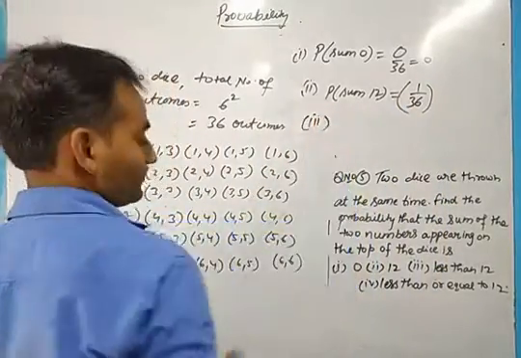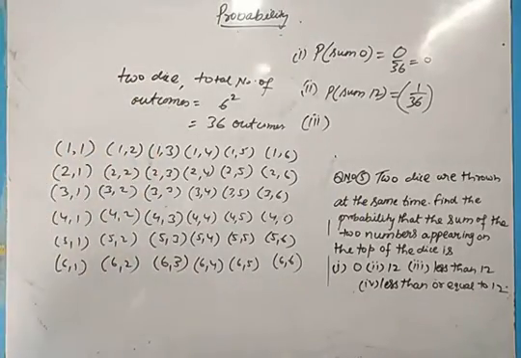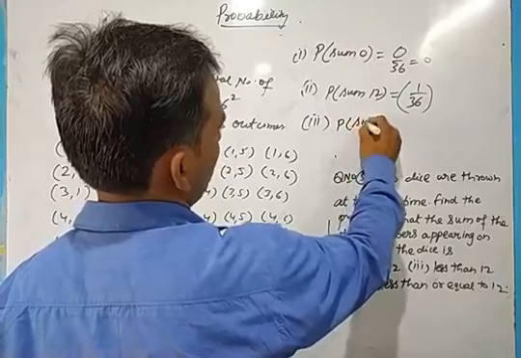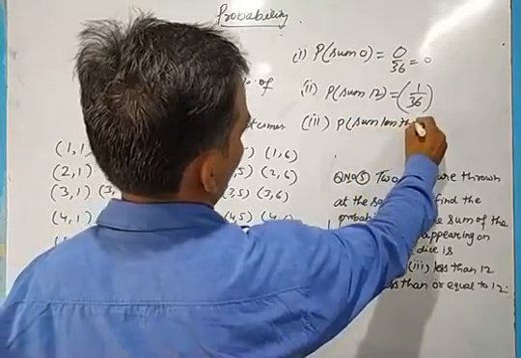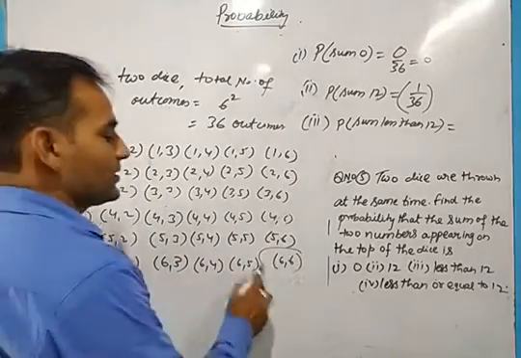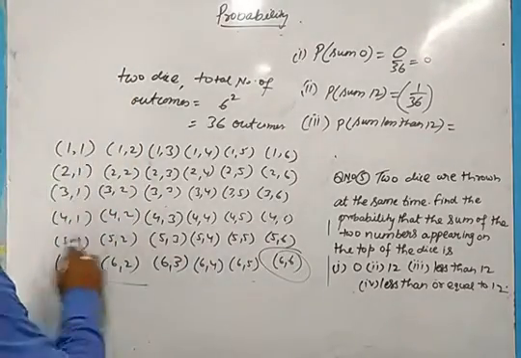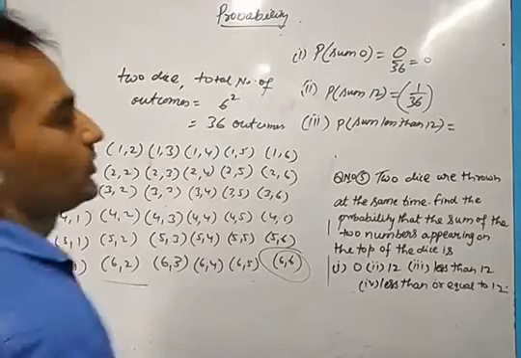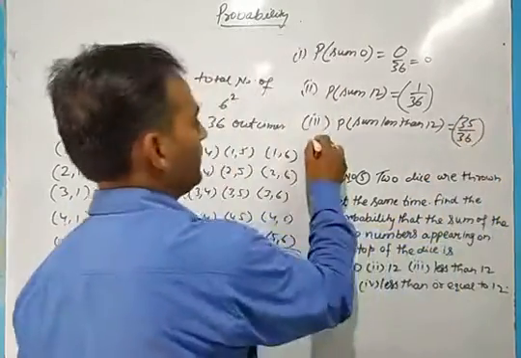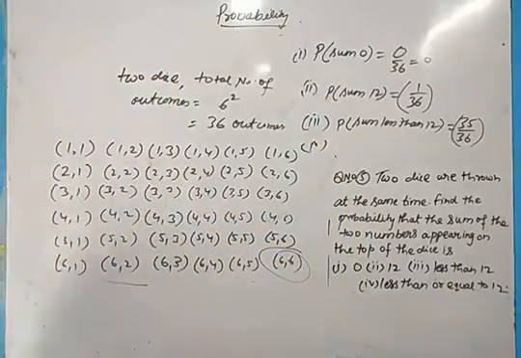Third, probability of getting the sum less than 12. This is an important part. Let us see. Except this one, all the other 35 times the sum is less than 12. So 35 upon 36 will be the probability of getting a sum less than 12.